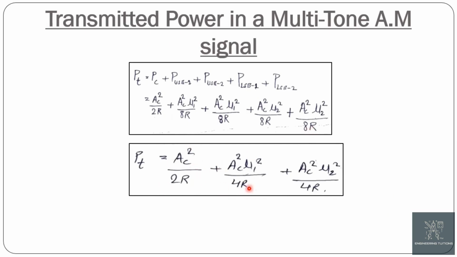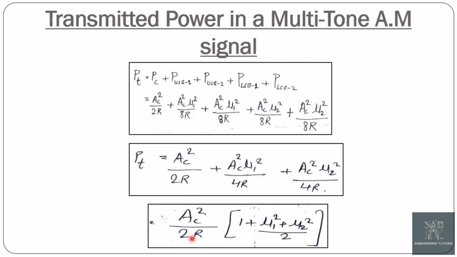After rearranging this equation, we get Pt equals Ac square by 2R plus Ac square mu1 square by 4R plus Ac square mu2 square by 4R. Taking Ac square by 2R common, we get Ac square by 2R into 1 plus (mu1 square plus mu2 square) by 2.